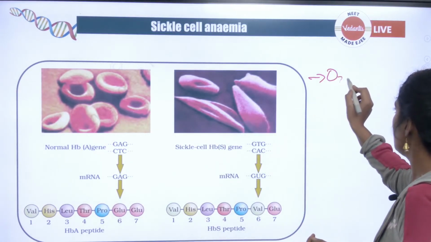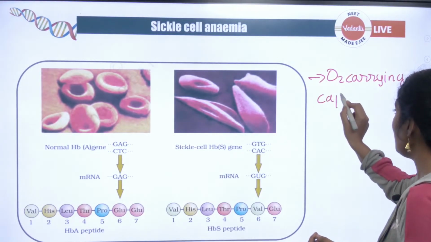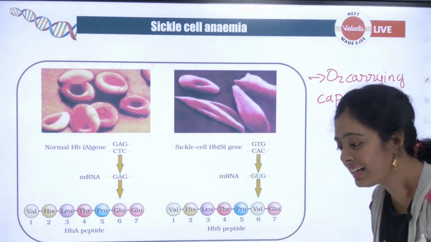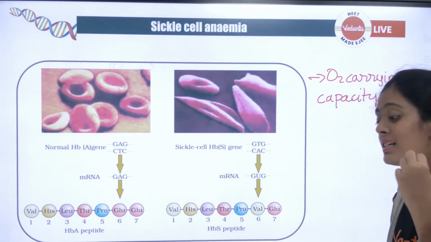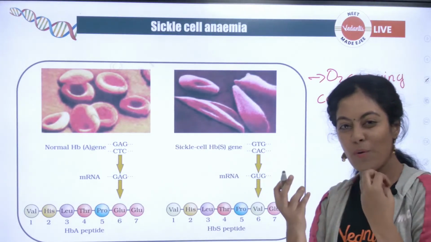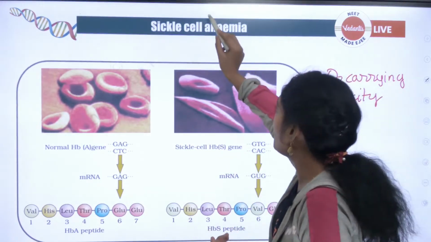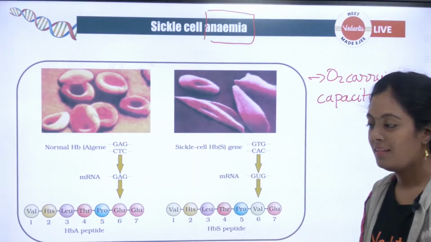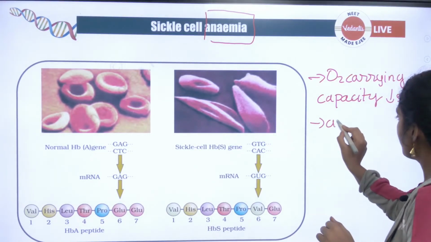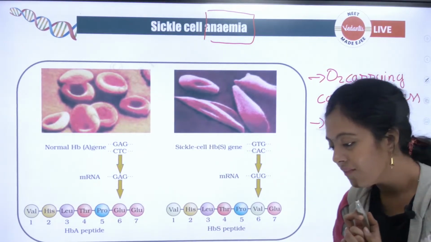My oxygen carrying capacity will decrease. My oxygen carrying capacity of my blood will decrease. Very good. The surface area decreases. Excellent. அப்ப என்ன ஆகும்? Do you think your body will get enough oxygen? No. That is what will lead to anemia. Okay, oxygen carrying capacity decreases. The person becomes anemic. Okay, வேற என்ன நடக்கலாம்?